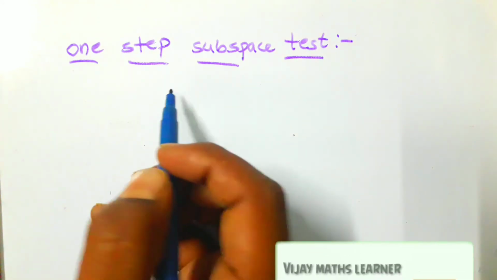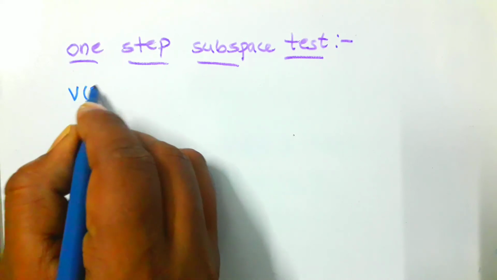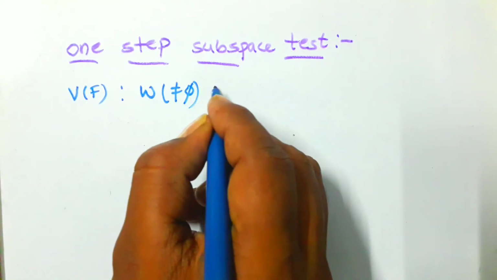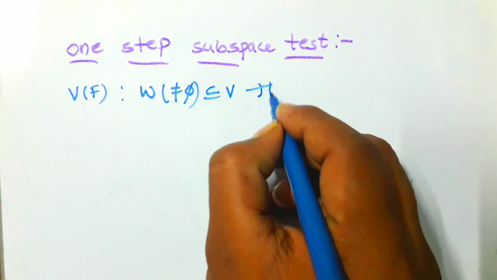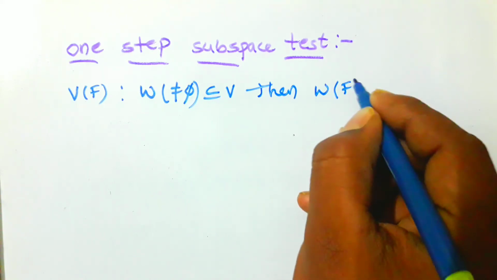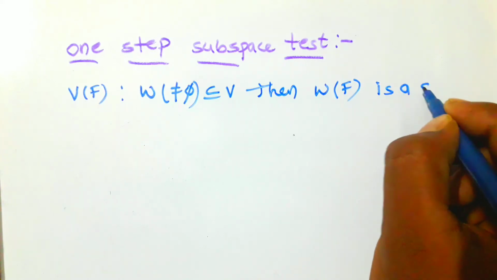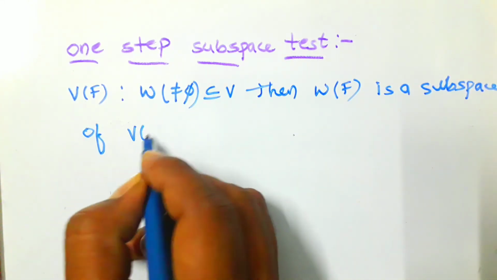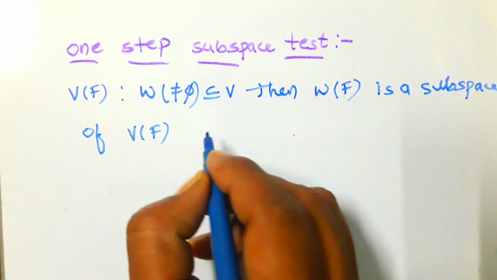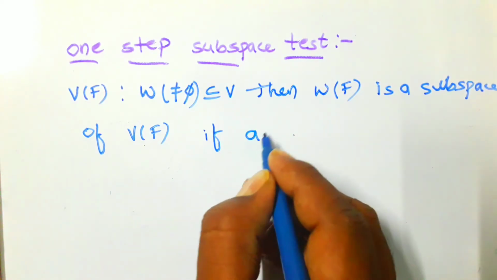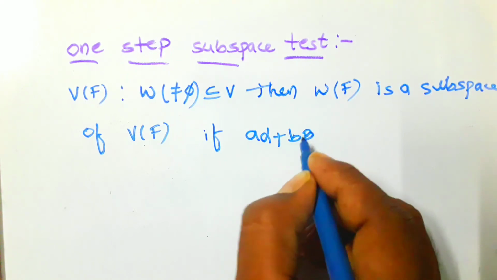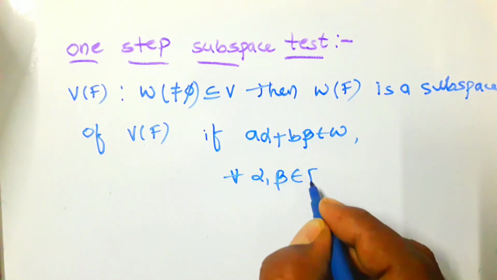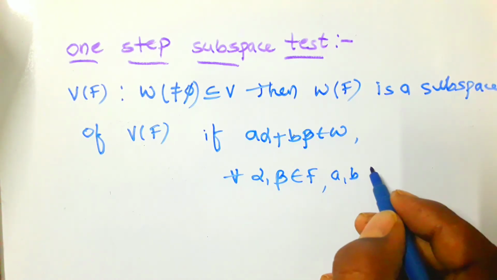Here, the one step subspace test. See the definition of this one. V over F is a vector space and W is a non-empty subset of V. Then W over F is a subspace of V over F if a alpha plus b beta belongs to W, for all alpha, beta belongs to W and a, b belongs to F.